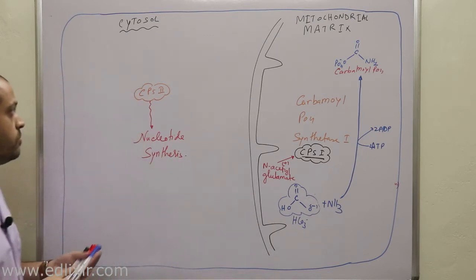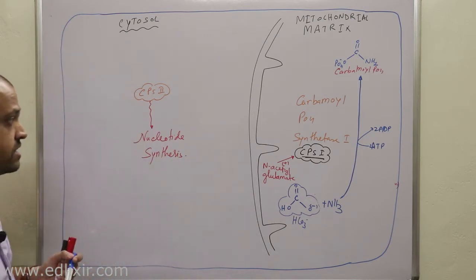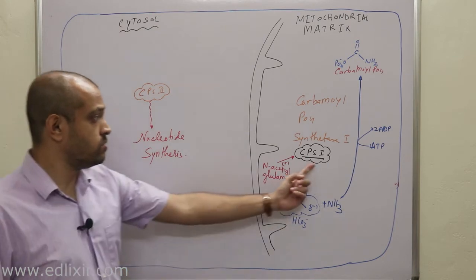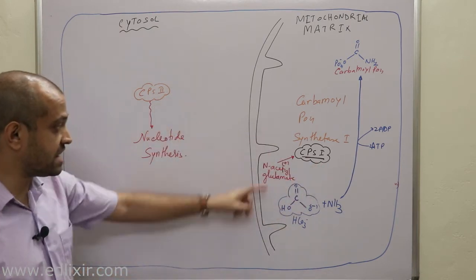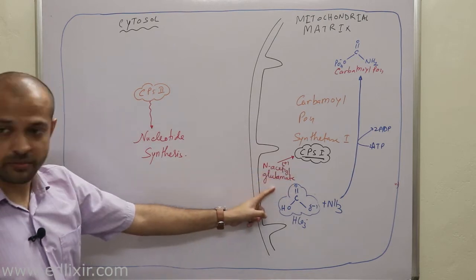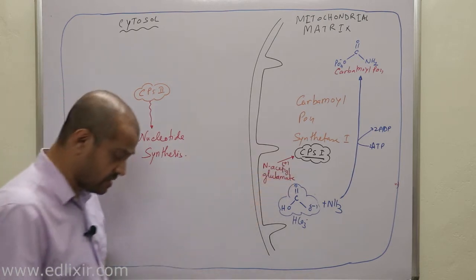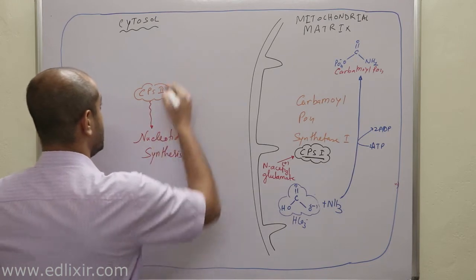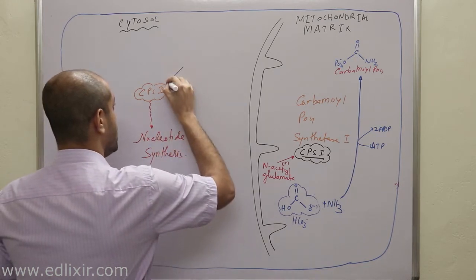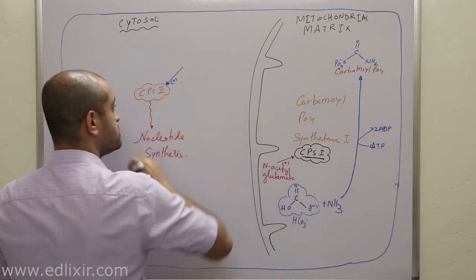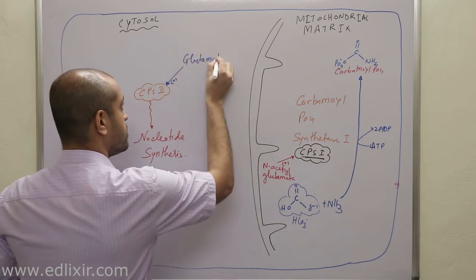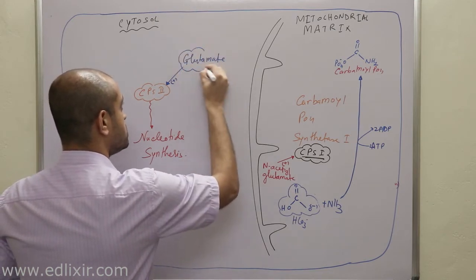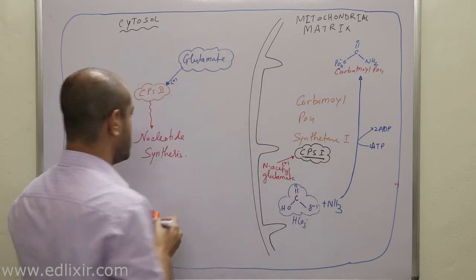Now, a very important difference with respect to CPS1 and CPS2 is this: the allosteric activator of CPS1 is N-acetyl glutamate, but the allosteric activator of CPS2 is only glutamate. Clear? We'll talk about this when we talk about nucleotide synthesis.